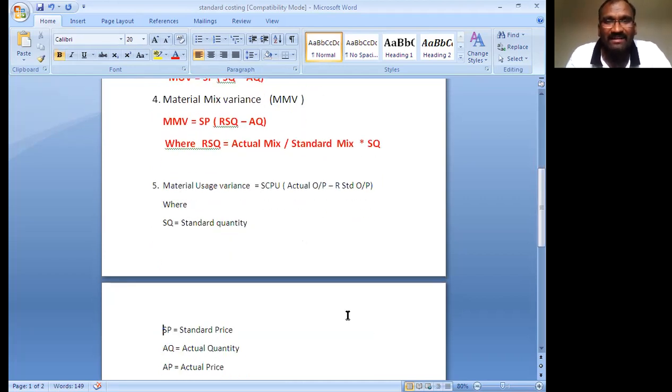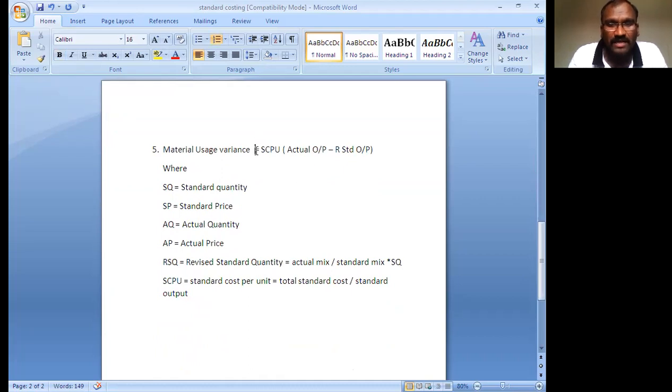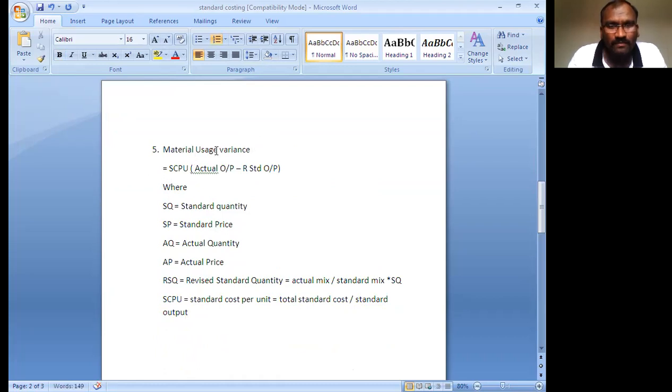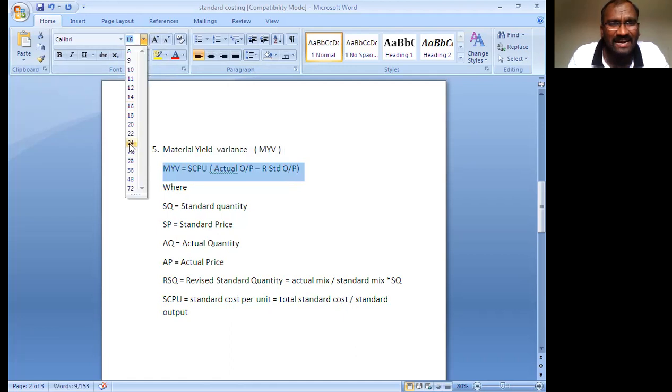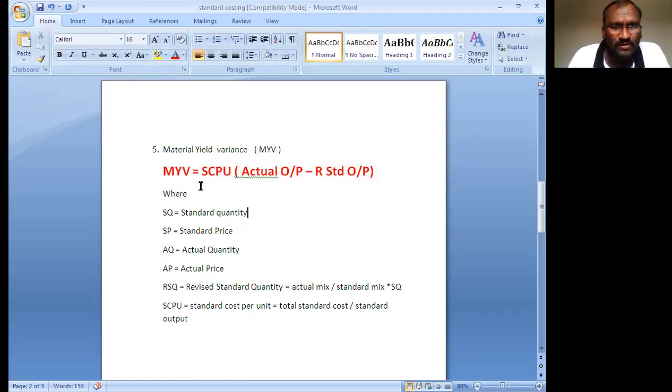And the last one, material yield variance, MYV. The formula: material yield variance equals standard cost per unit, bracket open, actual output minus revised standard output. That is the formula.